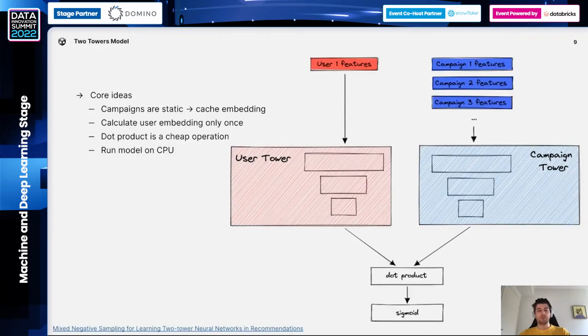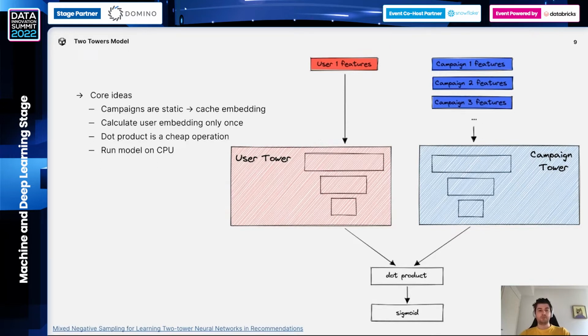So for the candidate selection model, we decided to use the state-of-the-art model in this area, at least it was when we started this project. It's called the two towers model. The two towers model consists of two towers, the user tower and the campaign tower. We take user features and put them through the user tower, campaign features through the campaign tower. The output of the last layer of each tower is treated as user or campaign embeddings. We calculate the dot product between these two embeddings and take a sigmoid on top of that. And the output is treated as the probability of installing the game.